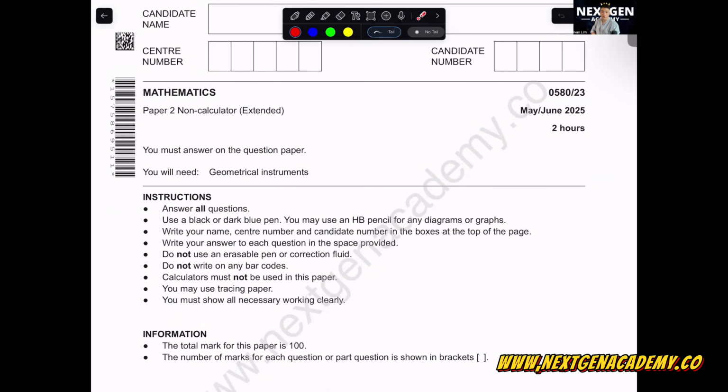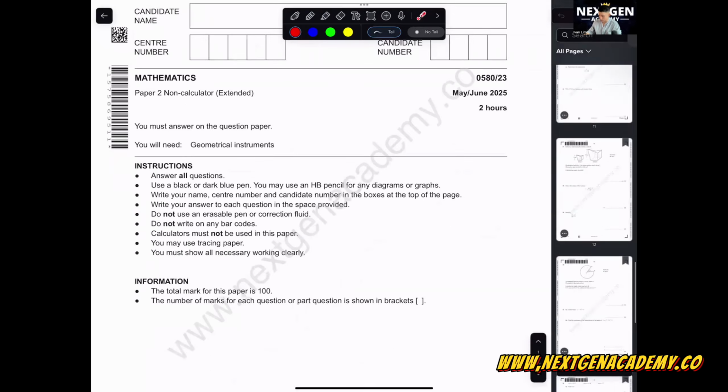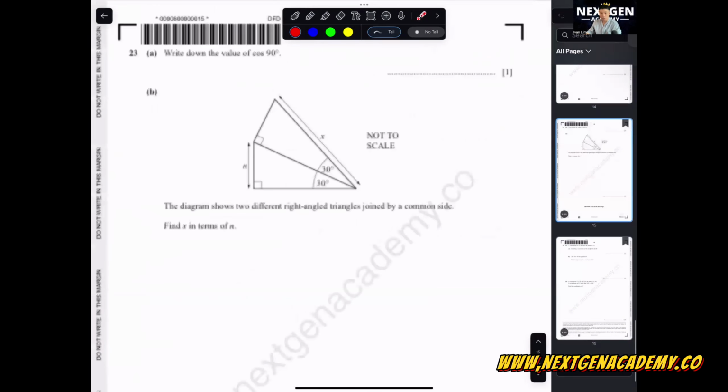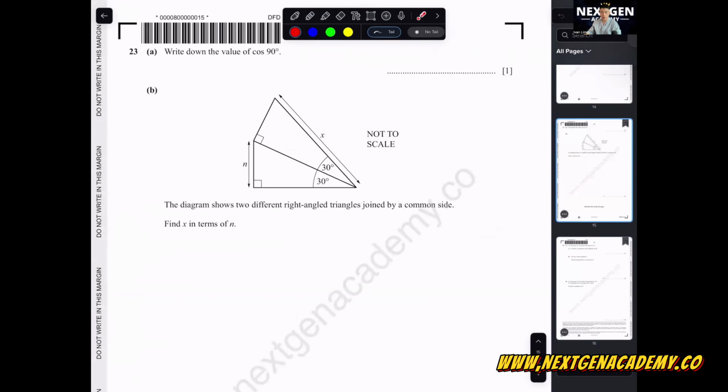As you all prepare for your paper 2, your non-calculator paper, look through your entire paper first. See if you've got any questions related to the trigo ratio or not. Before y'all start, y'all see here, the special angle. When you see this special angle type of question, I want y'all to draw out the triangle first. Y'all know which triangle I am referring to?